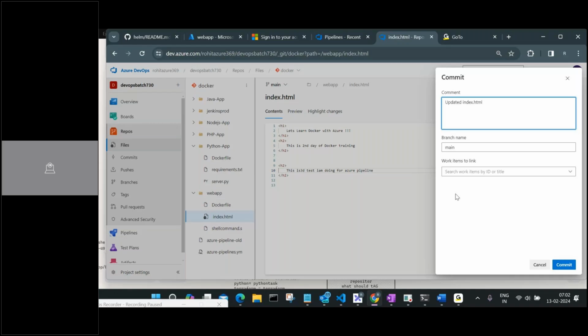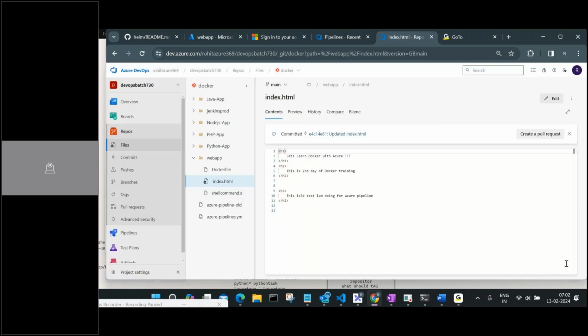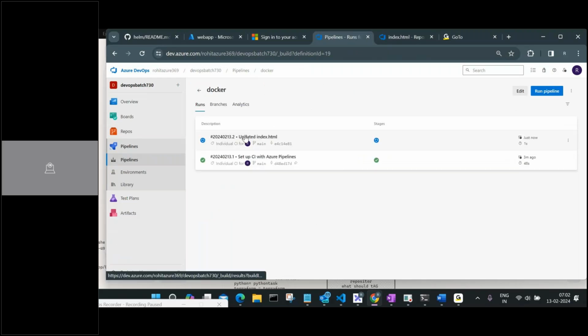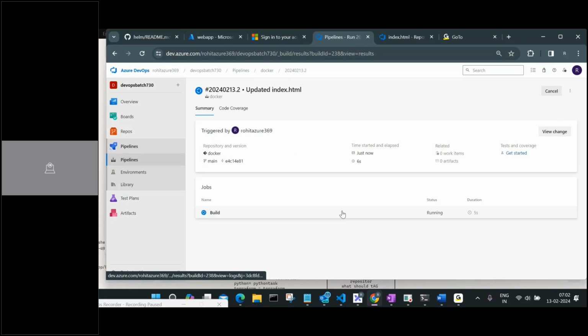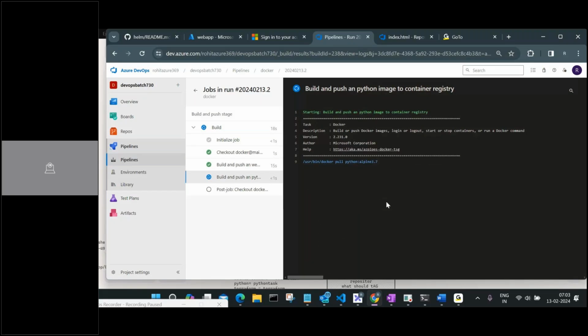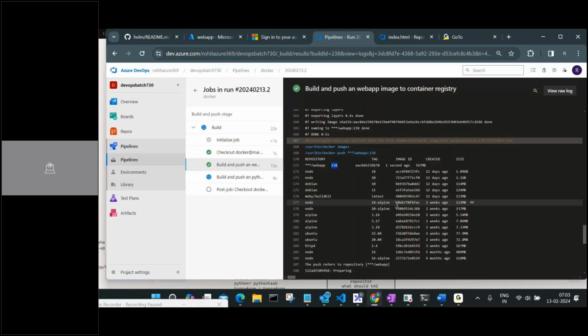Now I haven't touched the pipeline, I haven't really run that pipeline, but automatically it should start. If I click here, you will see that there is a new pipeline which got triggered. Now if I click on this one, definitely it will perform exactly the same thing it did last time. It is going to build everything. Now this time the ID will be changed because I have run this, and you can see how quickly now it is 238, automatically incremented. This will also be 238.